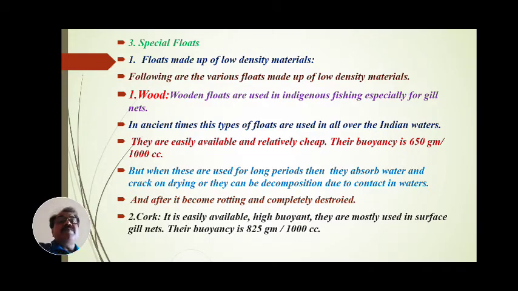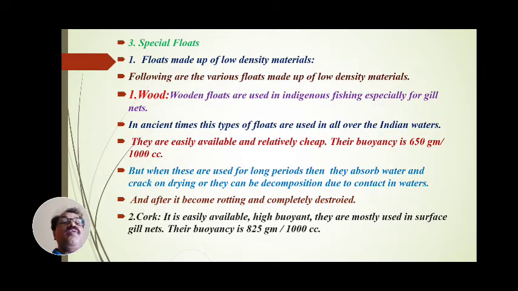Number of wooden floats are to be manufactured by fishermen in common areas or in inland areas of India. These wooden floats are to be prepared by common fishermen, using wood which is available nearby. In ancient times, these types of floats were used all over the Indian waters.